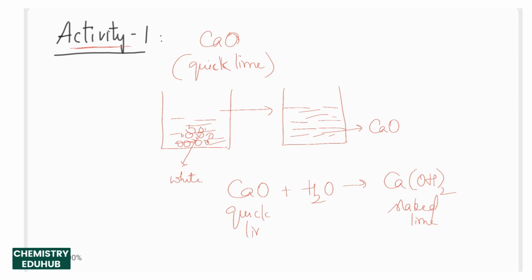Now here a chemical reaction is happening. How can you say that? Because here the formula was CaO, and now it turned into Ca(OH)2. The chemical composition has completely changed. And what other change do you observe?